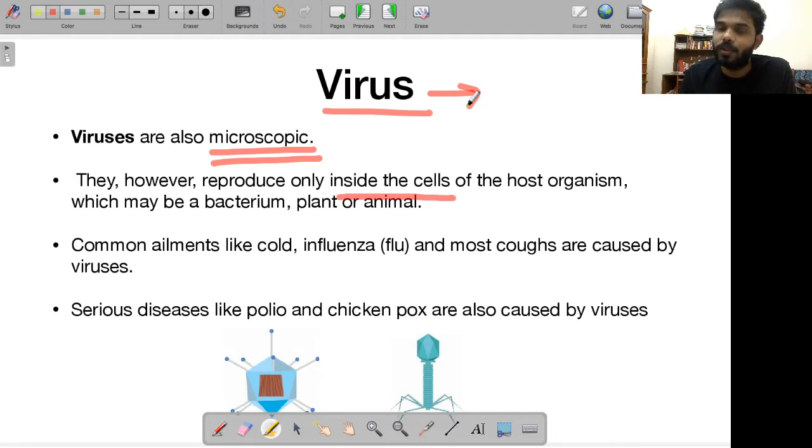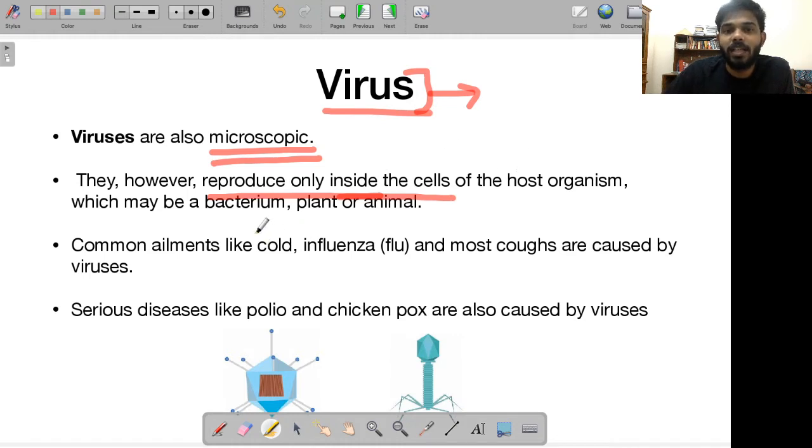Okay, so if you read the various characteristics of any living organism, one of the characteristics is to reproduce, right? So that is what these viruses, they are completely inactive as long as they are outside the host cell. But once they are inside the host cell, they start multiplying. They will reproduce only inside a host cell. That means as long as they are outside the host cell, they are not really living. But once they are inside the host cell, they start to reproduce simultaneously. Okay, so that is your virus.